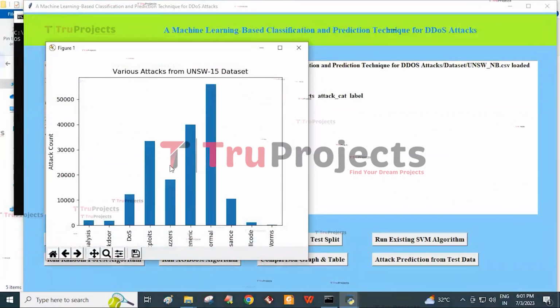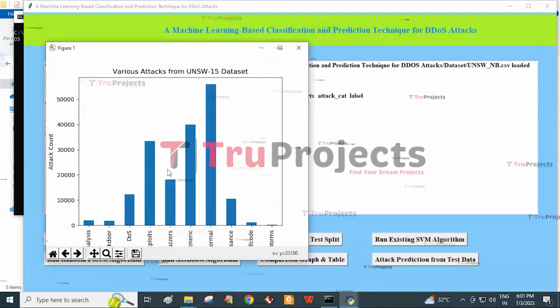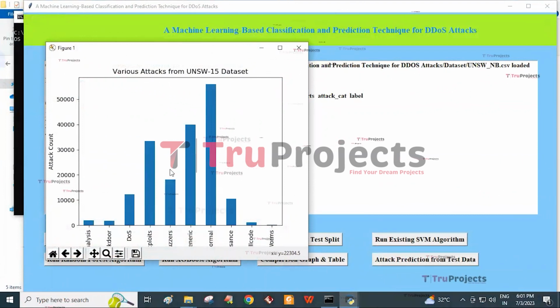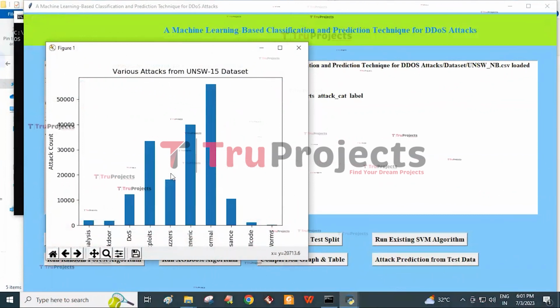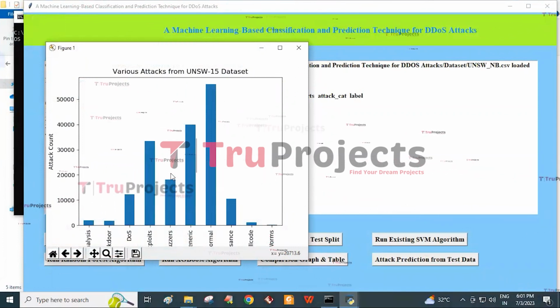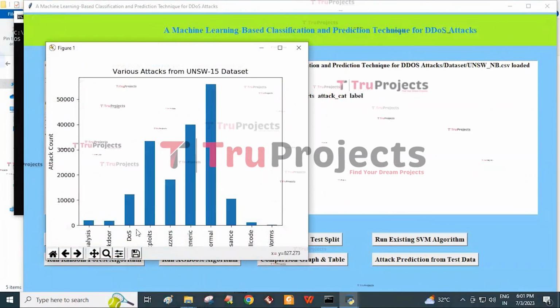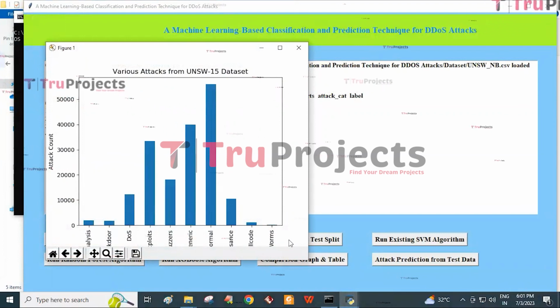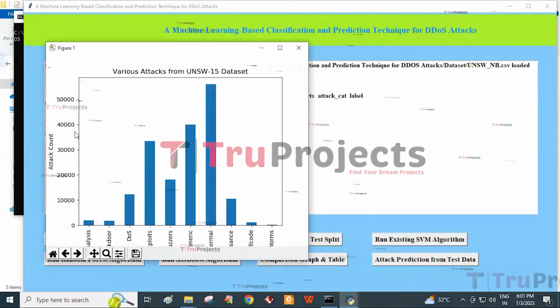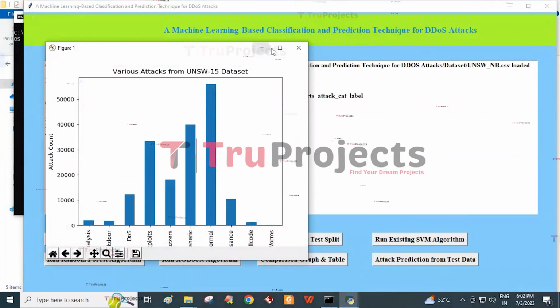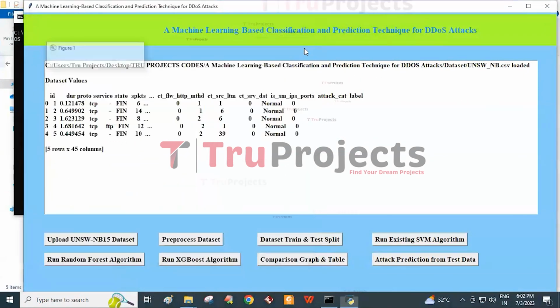Here, we get a graph where some values in the dataset are in numeric and non-numeric format, and here the x-axis contains the attack names and the y-axis contains its count in the dataset. And now close this graph. Here the dataset contains different formats of numeric and non-numeric data.